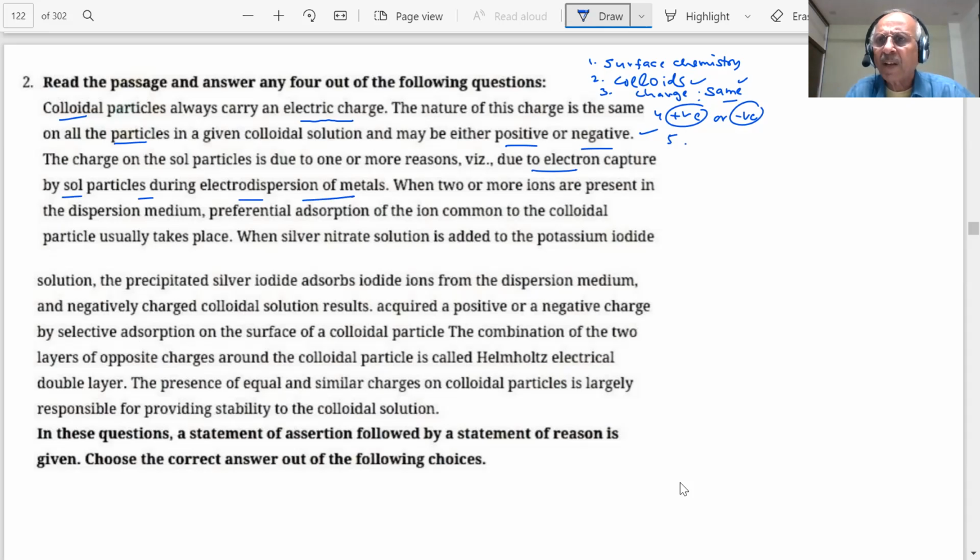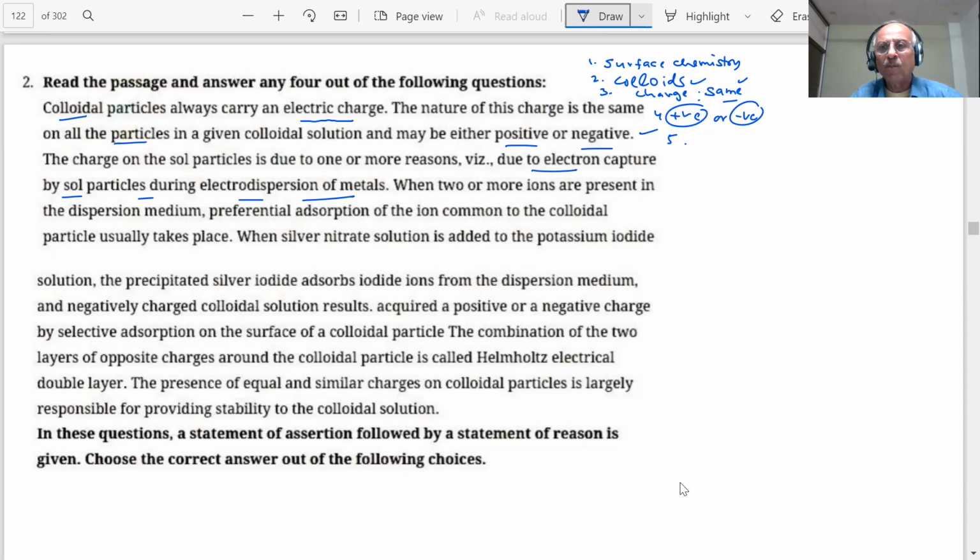Do you remember the Bredig arc method? The electrodispersion method. Did I do the preparation of the sols with you? Yes or no? Yes, sir, we did so.